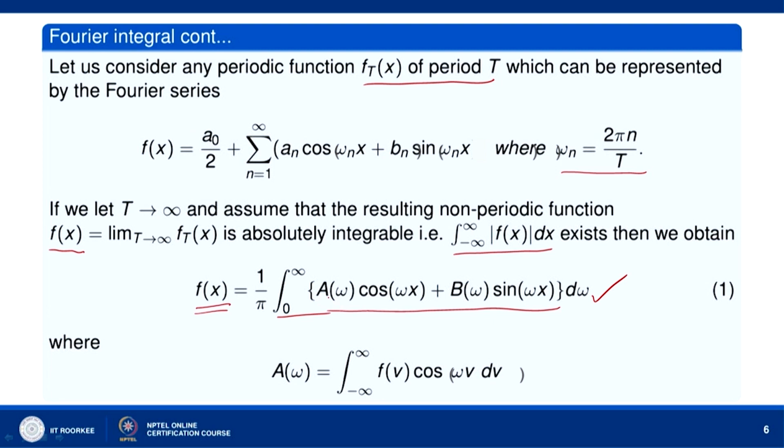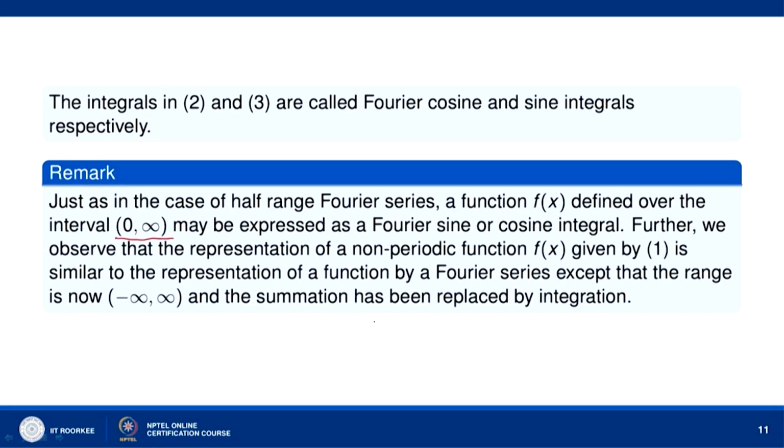We had a_n cos nx plus b_n sin nx, so it is a similar expression. There we had summation, here we have integration. And there we had the interval minus pi to pi, here we have the interval minus infinity to infinity in the Fourier integral. So, it is similar to the Fourier series. This is what we have observed here.